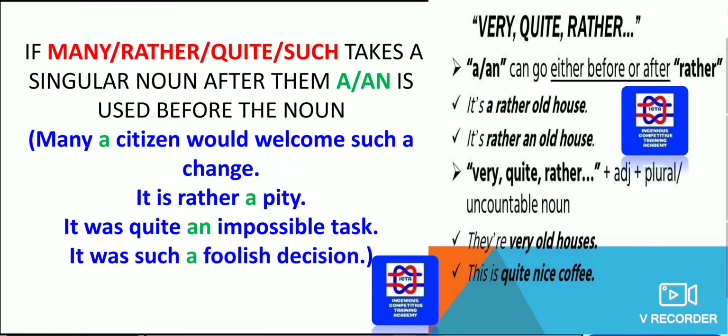It was quite an impossible task. It was such a foolish decision. In this case, everywhere it is given many, rather, quite, such, takes a singular noun after them, a or an is used before the noun. Pity, citizen, foolish, these are all a few things which are to be remembered where it can be used, that a can be used in it.